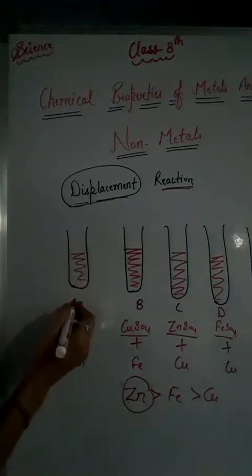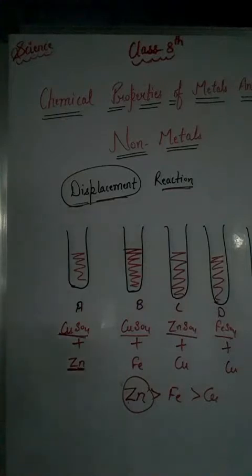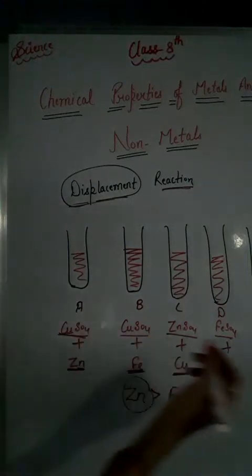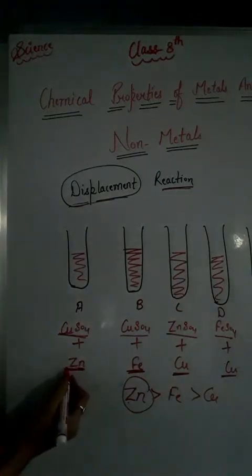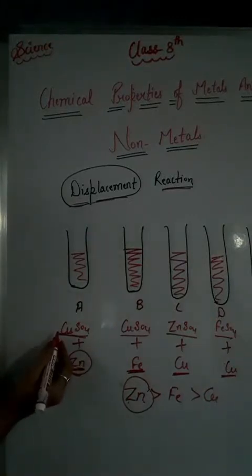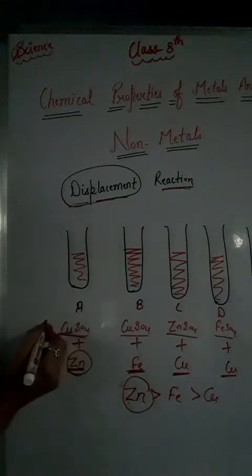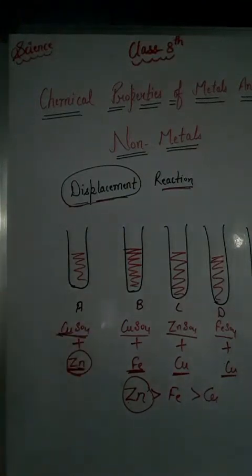In test tube A, which contains copper sulfate solution, we add zinc granules. In test tube B, we add an iron piece. In test tube C, we add a copper piece. In test tube D, we again add a copper piece, and in test tube E, we again add an iron piece, right. So if the reactivity of this metal is more than the reactivity of the metal in the aqueous solution, then it can show a displacement reaction.